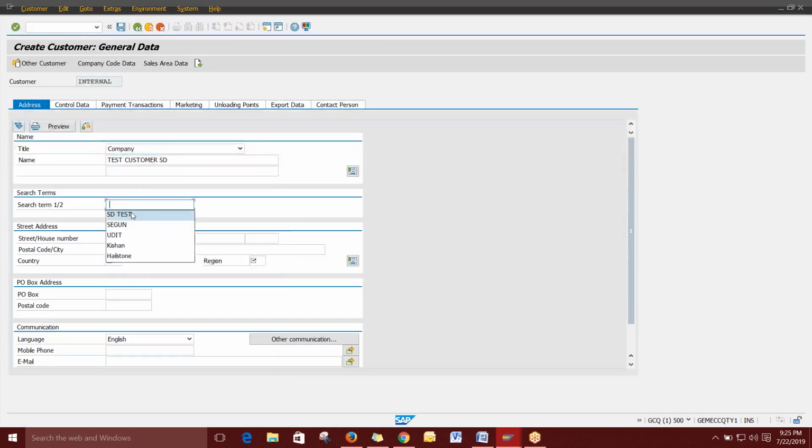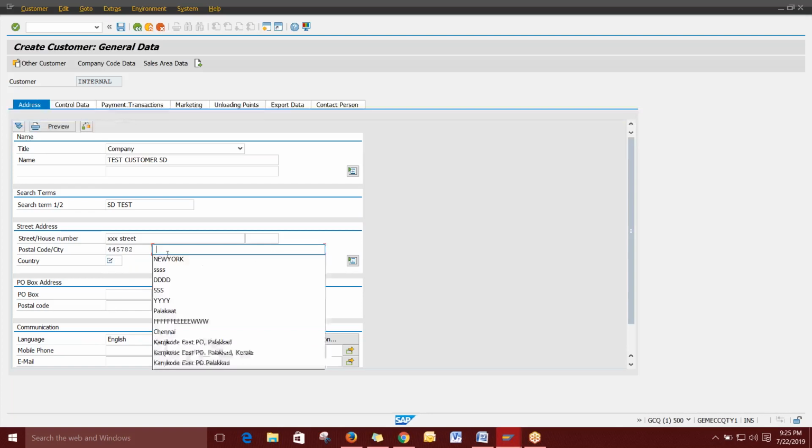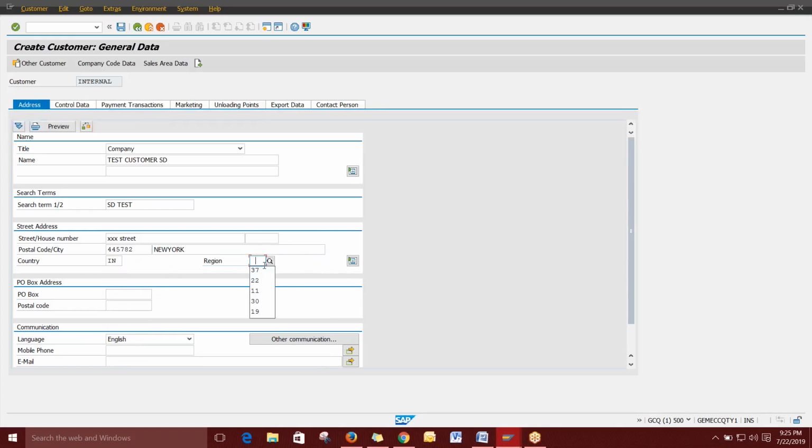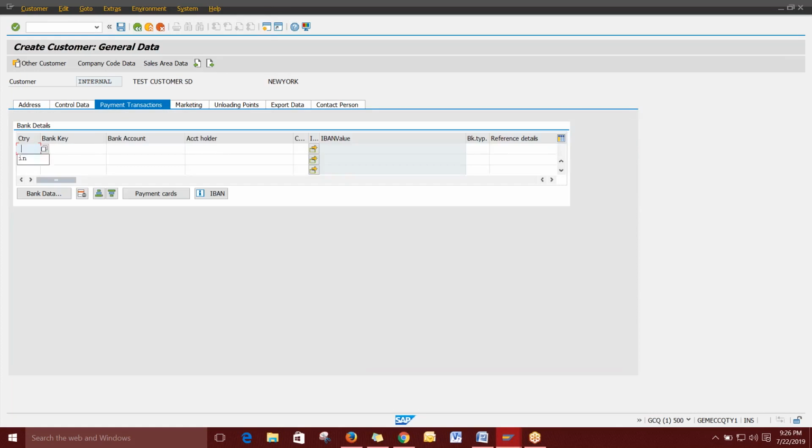I'm just filling all this in. I'm giving the phone number, so all the details you can have. Actually it is not mandatory, so I just give a contact.